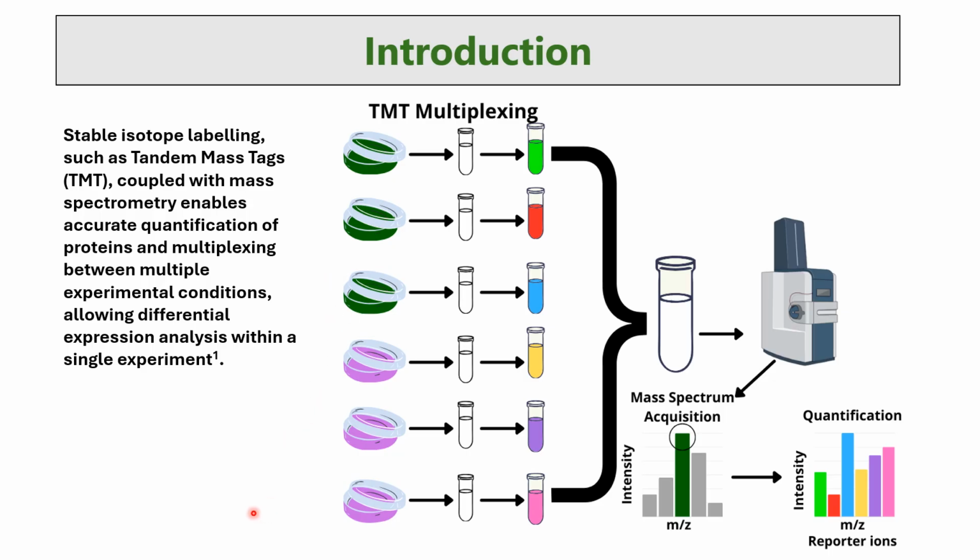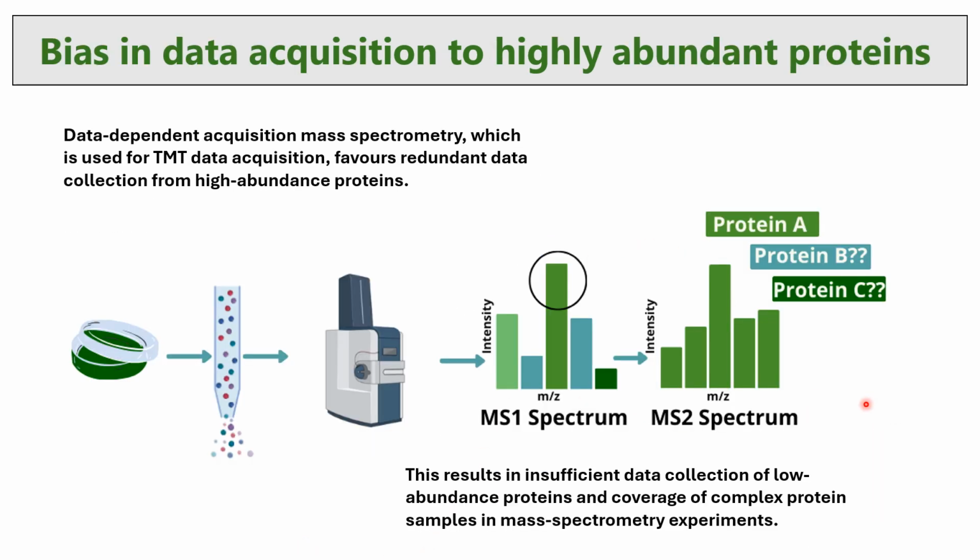Mass spectrometry is an effective method used for analyzing protein samples. When coupled with tandem mass tags, TMT, it is a powerful tool for quantifying proteins across multiple conditions within one single experiment. However, one significant challenge remains: this type of data acquisition method is biased towards the redundant data collection of high abundance proteins, and this redundancy leaves many low abundance proteins unrepresented, limiting the comprehensiveness of our analysis and experiments.